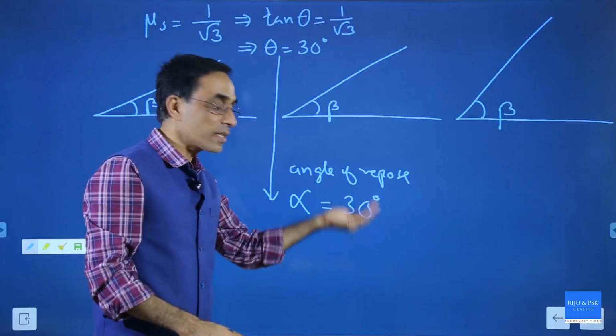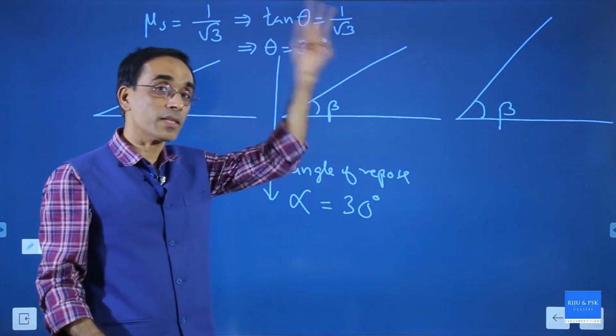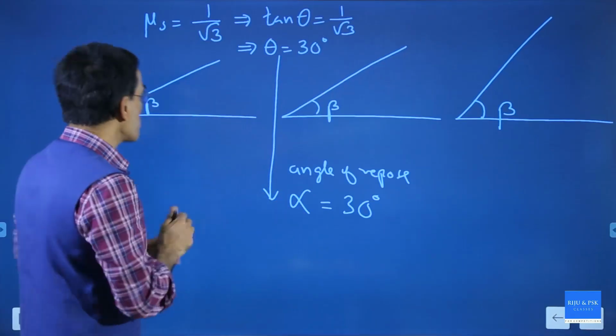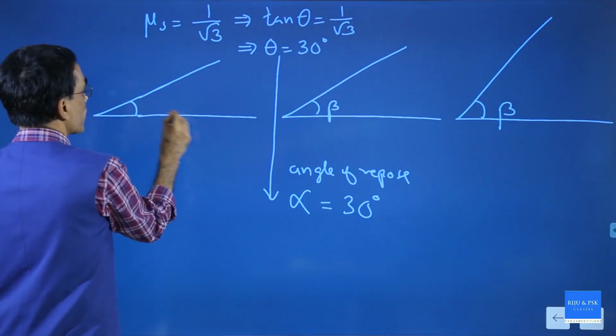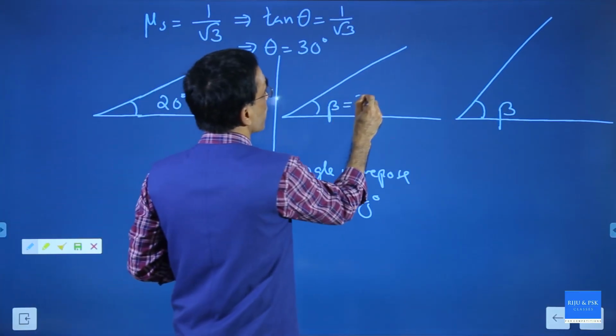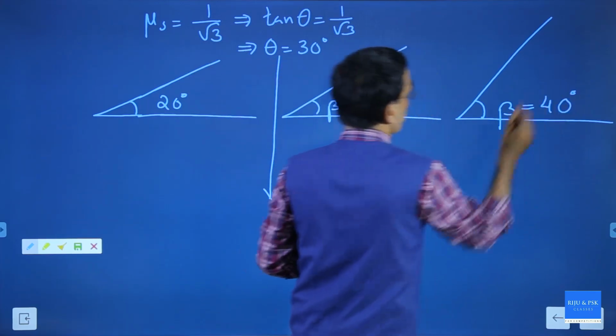If the inclination is less than 30 degree, the body will not slide. If the inclination is more than 30 degree, the body will accelerate. Assume that in the first case this angle is 20 degree, in the second case beta equals 30 degree, and in the third case beta equals 40 degree.